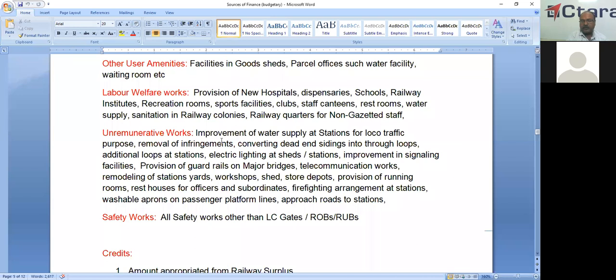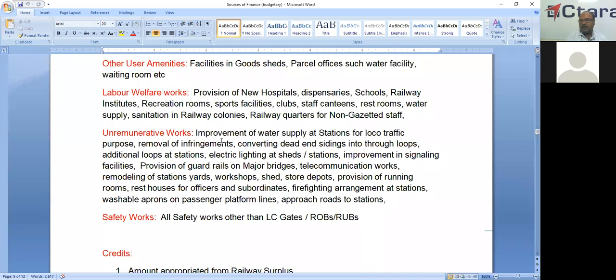For local traffic purpose, removal of infringements, converting dead-end sidings into improved loops, additional loops at stations, electric lighting at sheds and stations, improvement in signaling facilities, provision of guardrails on major bridges, telecommunication works, remodeling station yards, workshops, sheds, stores, depots, and provision of running rooms, rest houses for officers and subordinates, firefighting arrangements at stations, washable aprons on passenger platform lines, approach roads to stations.